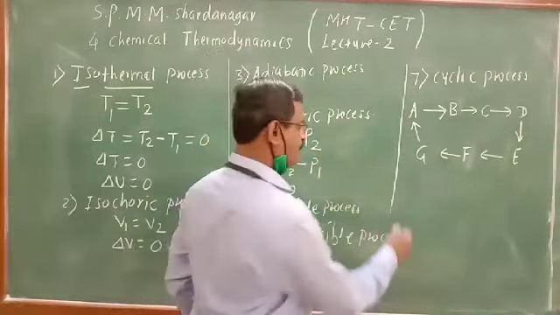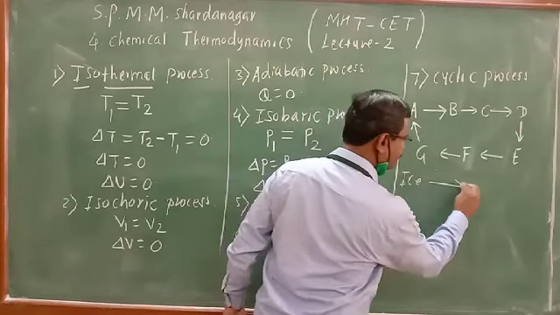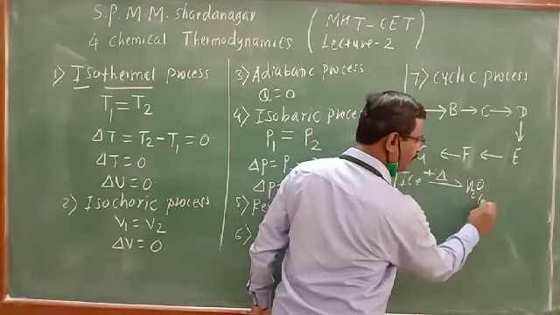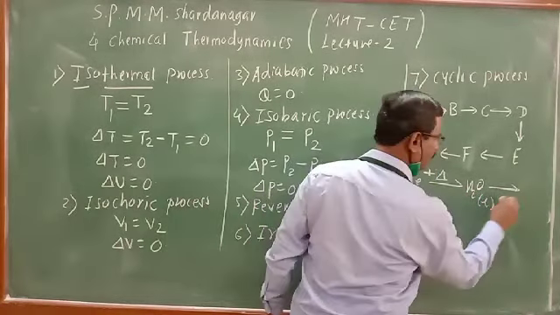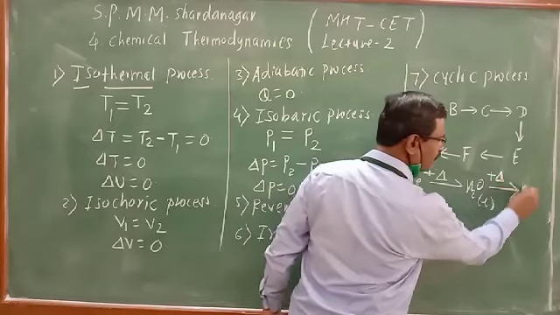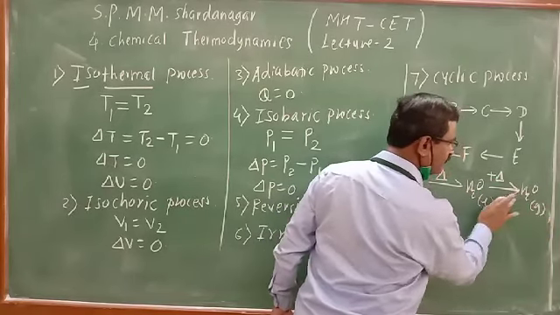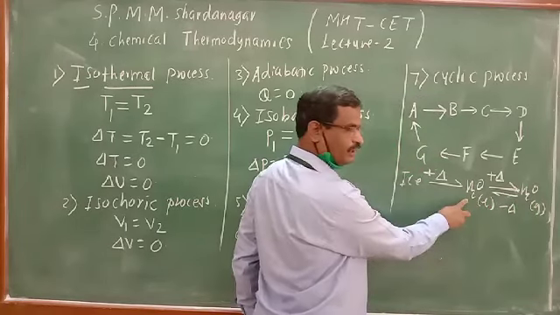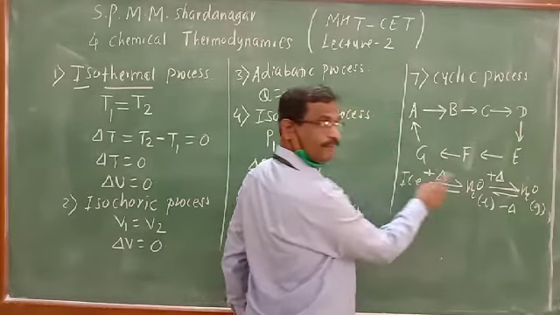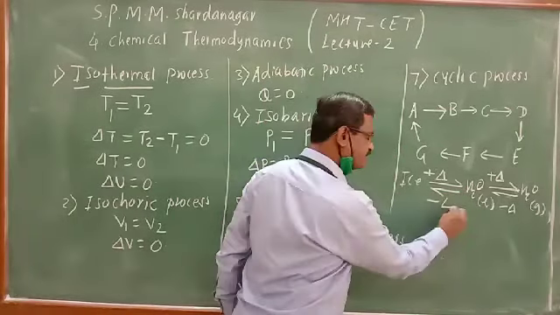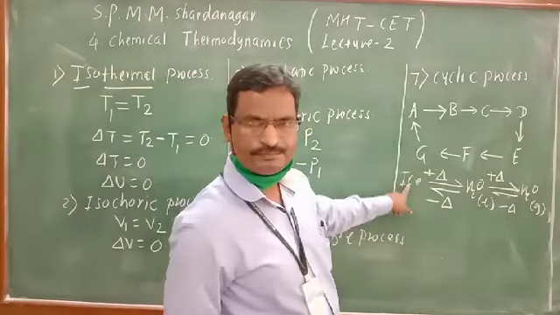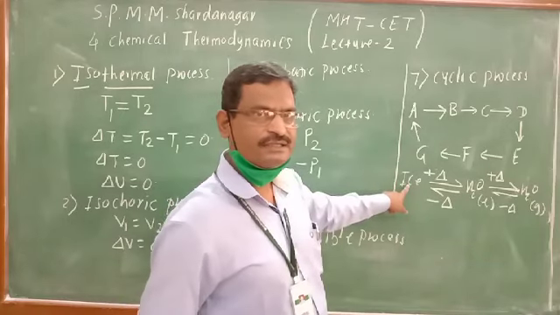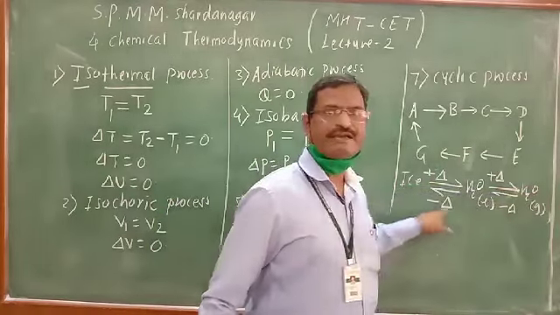For example, ice on heating absorbs heat, converted to liquid water, again absorbs heat, converted to gaseous water, releases heat, minus heat, converted to liquid water, whenever kept in a freezer loses heat, minus heat, and converted to ice. So we have started with ice and we have ended with the ice. Therefore it is known as a cyclic process.